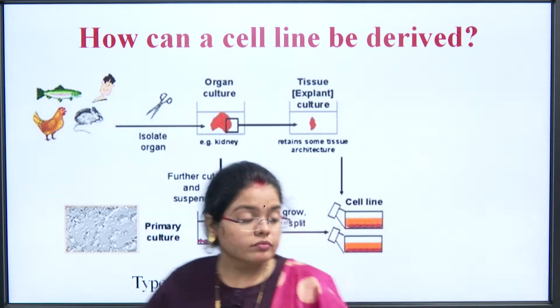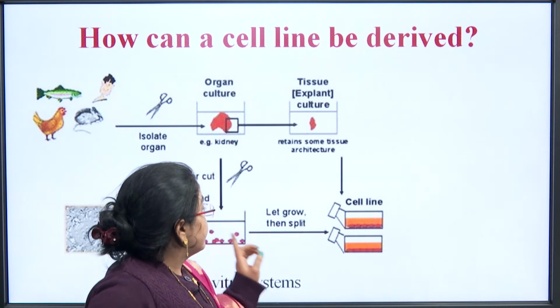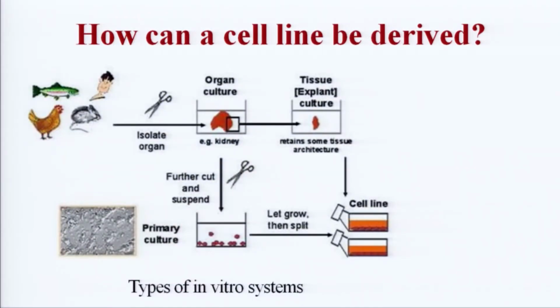Then from here we develop the cell lines. The cell lines are developed from this tissue, or we directly cut it further and suspend it into the culture media, where this culture will lead to the formation of the primary culture. And this primary culture, if we keep on growing it in a fresh media, subculturing it, will also lead to the formation of the cell lines. So, these are the types of in vitro systems which can be used for the culture or for the formation of the cell lines.